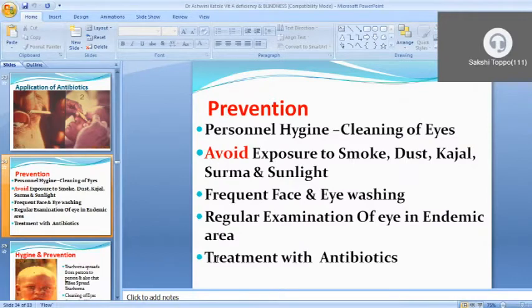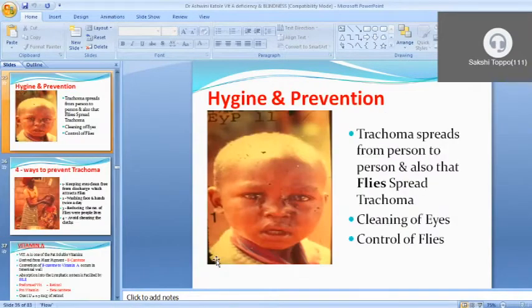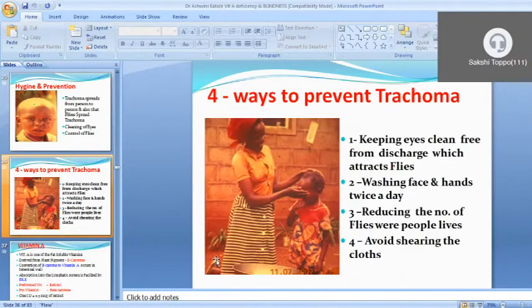Regular examination is needed for children under 5 and for geriatric people, and complete antibiotic treatment is required. Now hygiene and prevention are required. As we can see, the baby is very dirty, flies are on the face, so trachoma can easily spread. Trachoma spreads from person to person, and flies also spread trachoma, so cleaning of the eye and control of flies is required.